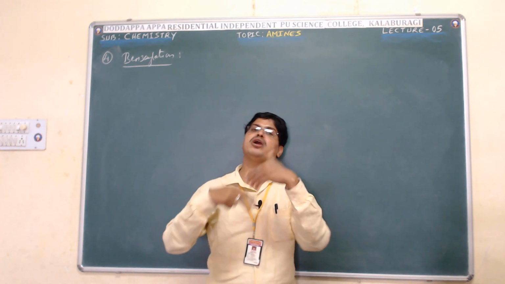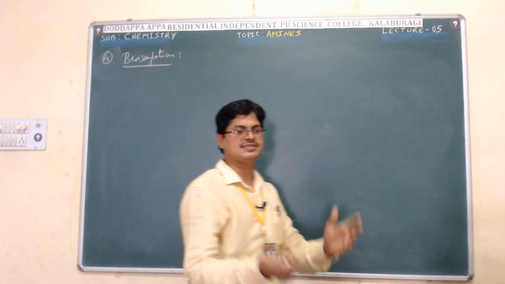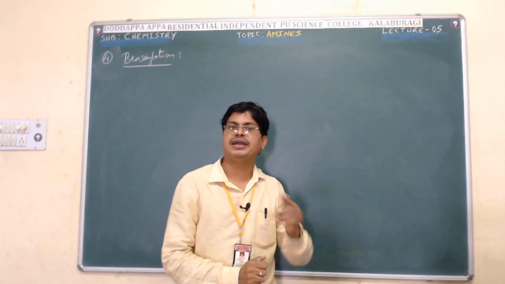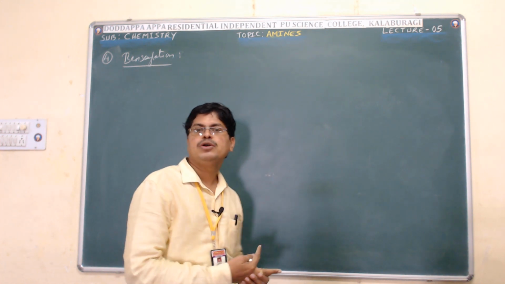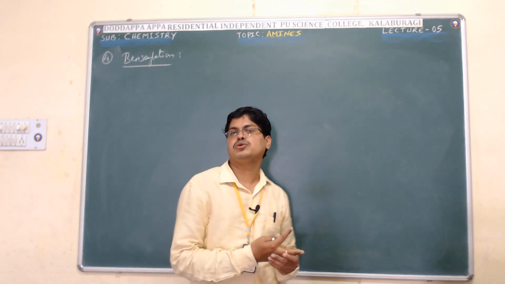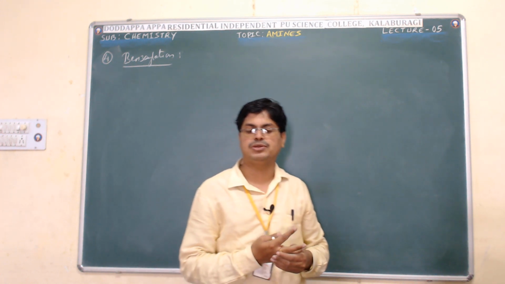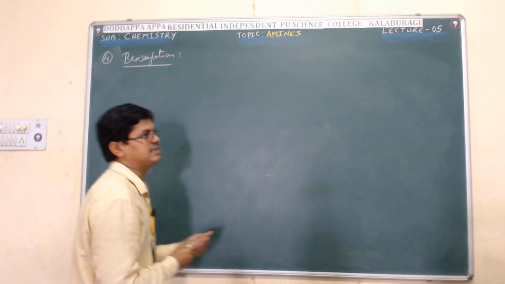If we add a benzoyl group, then it is called benzylation of amines. That is, replacement of the active hydrogen atom of the amines by the benzoyl group to form N substituted benzamide.